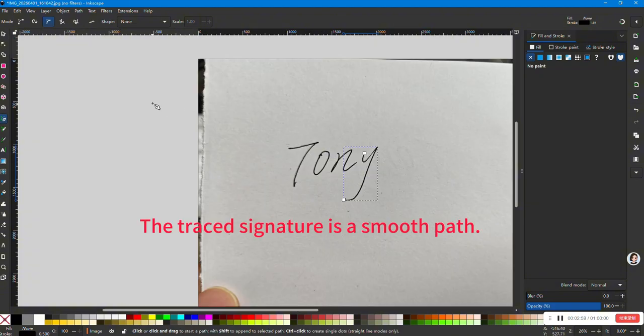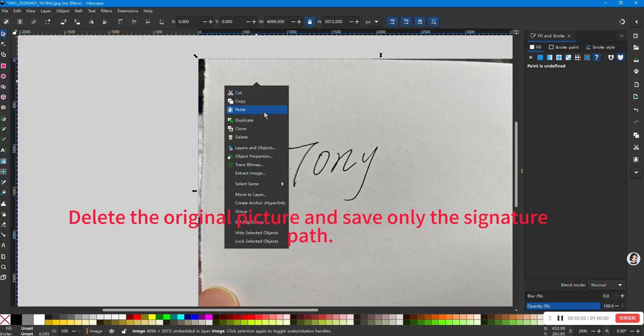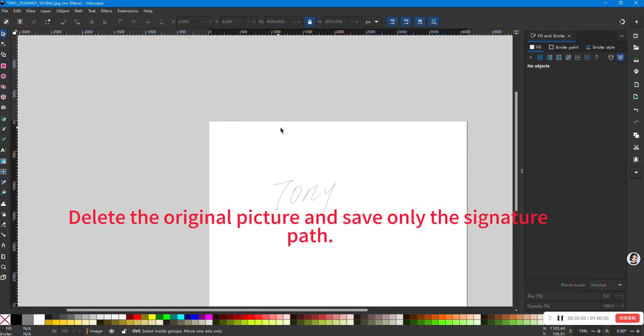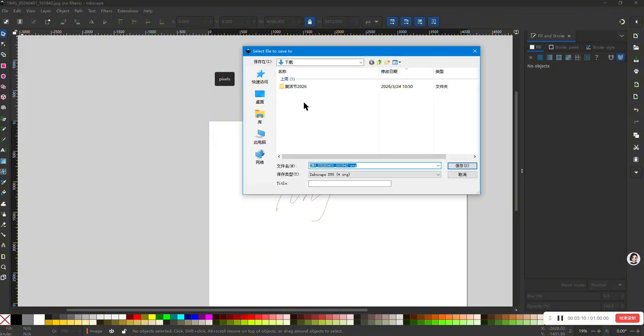The traced signature is a smooth path. Delete the original picture and save only the signature path. Save to SVG format.